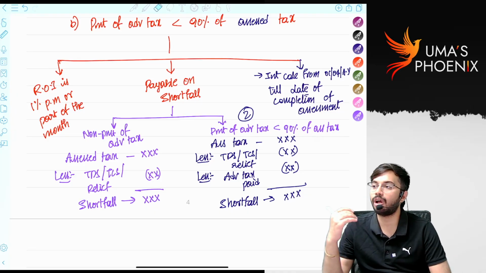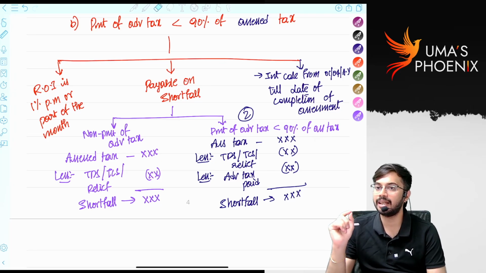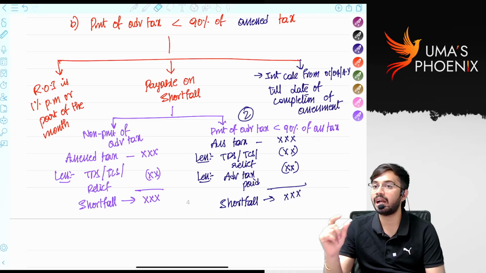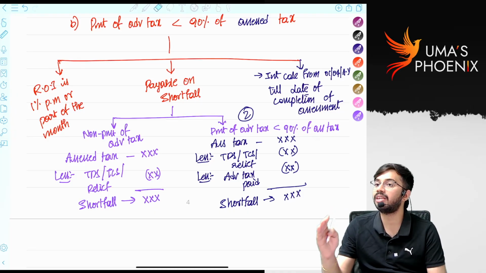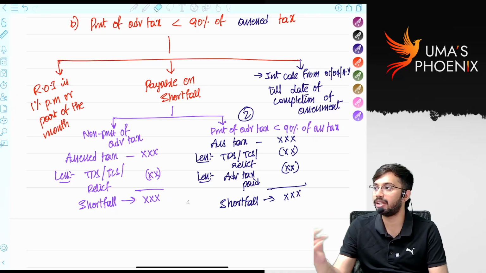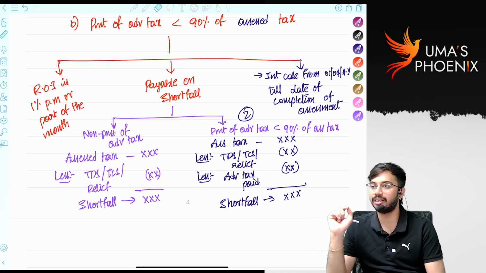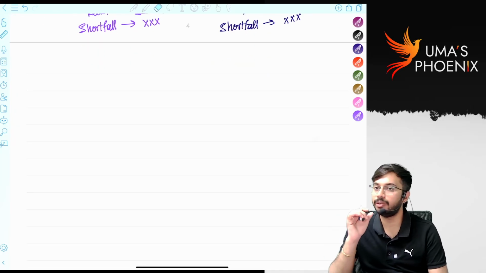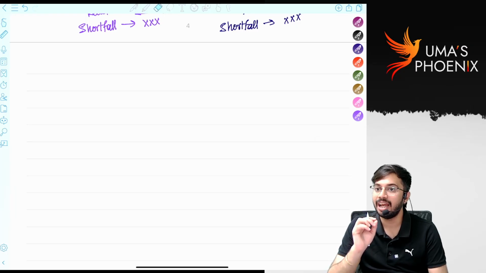In case of non-payment of advance tax, shortfall is assessed tax less TDS, TCS less relief. Whatever the advance tax that is paid will also be reduced. Whatever the advance tax that was not paid, that is the shortfall, and on that interest will be calculated. Is it clear? Next.